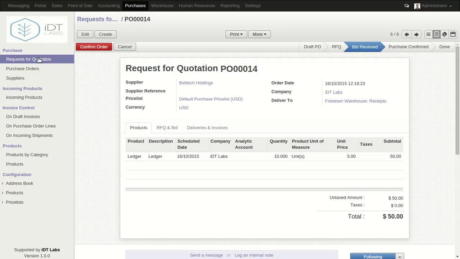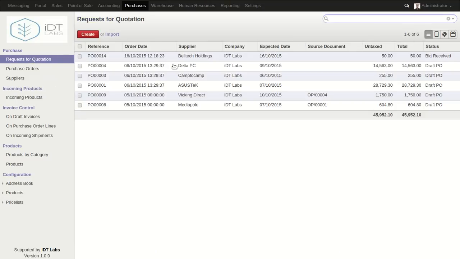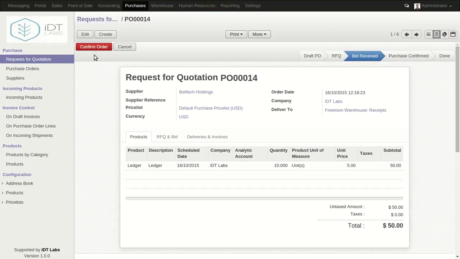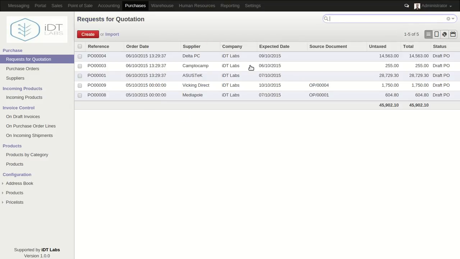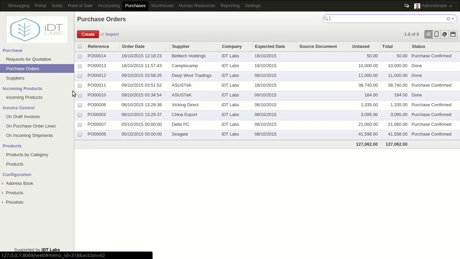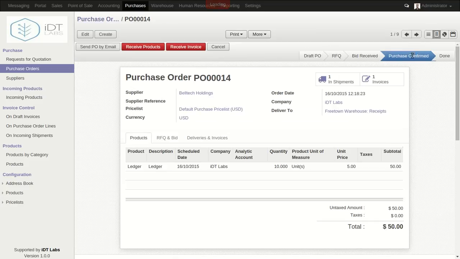Okay, so now if we come to request for quotation, we'll see it there, PO 00014 and all the other information, and you can see the status bid received, you can see the total. Okay, but as soon as we confirm this request for quotation, it automatically changes into a purchase order. Okay, it's no longer a request for quotation but a purchase order. So if we come to request for quotation again, we won't see it there, but if we come over to the purchase order, we'll see that it will be created here automatically, and purchase confirmed will be the status.